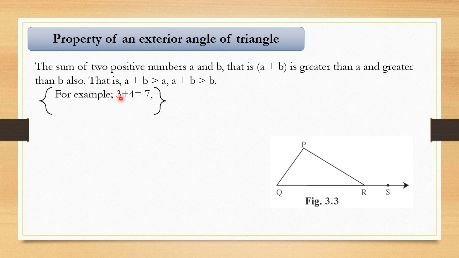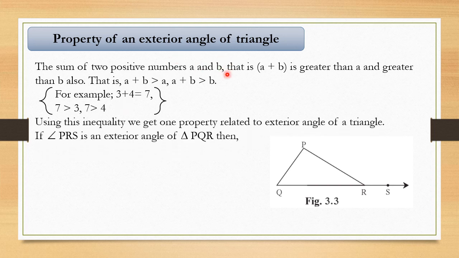I'll give you an example. If the two numbers I have taken are 3 and 4, which are positive numbers, then 3 plus 4 is 7. So 7 is greater than 3, and it is greater than 4 also. So always when we add two numbers, the answer is greater than each individual number that we add. This property you have to keep in mind, because it is important for competitive exams also. They ask these tricky sums. So the sum is always greater than the individual number, when you add only two positive numbers.